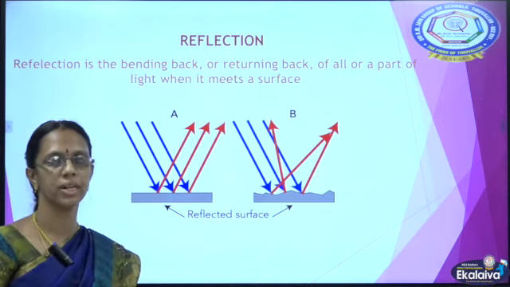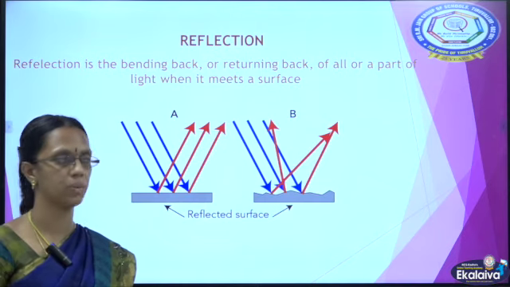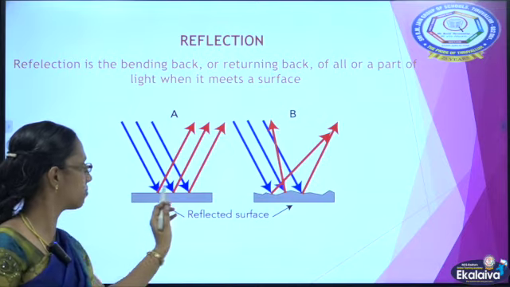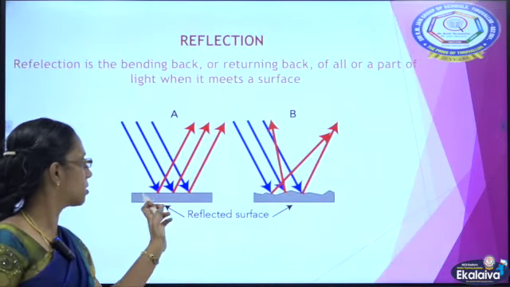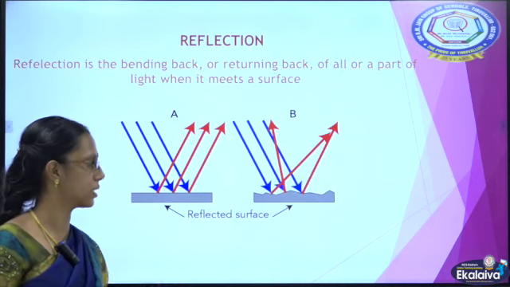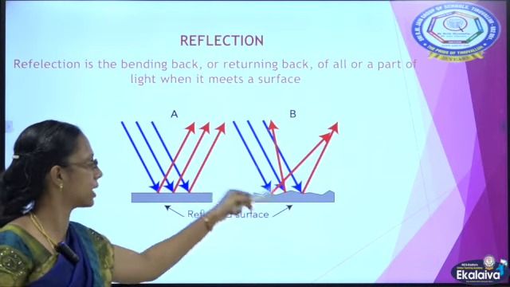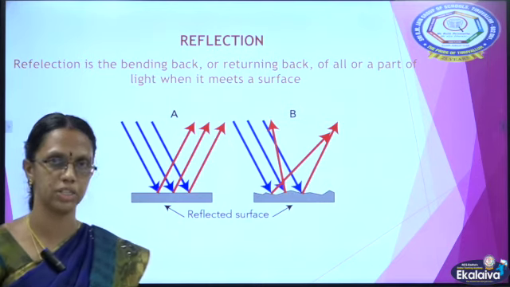Most part of the light, or all of the light, will be scattered or bent back when they meet a surface. Supposing the light falls on a smooth surface, that light will reflect back smoothly, but when they fall on a rough surface, they will be scattered here and there. So this is about reflection.